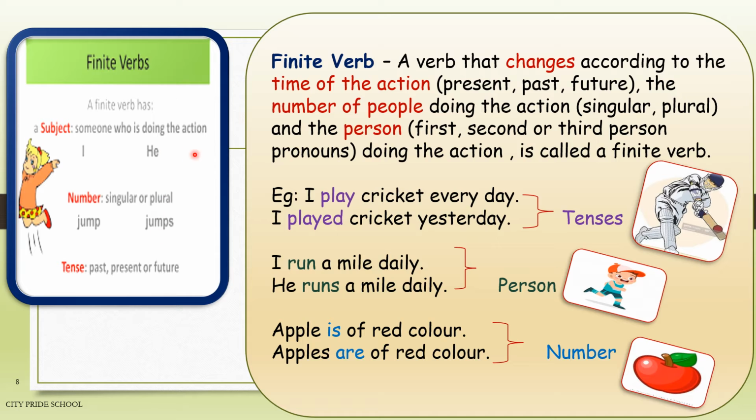Now just take a look here also. Finite verbs. A finite verb has a subject, someone who is doing the action. For example, I or he. Then a finite verb has a subject with the number singular or plural.